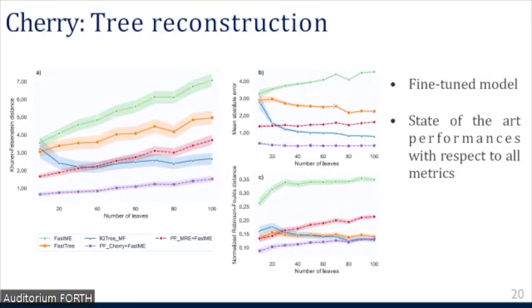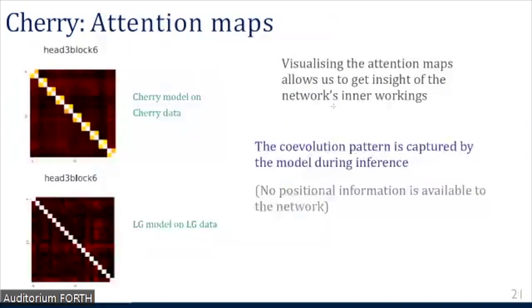So for instance, for 10 sequences, it's still the one predicting the best topology, and there is a much wider gap between it and FastME, both in terms of mean absolute error and Kuhner-Felsenstein distance, although both methods are under model misspecification, as FastME is using the LG model for the distance prediction, and this model has been trained on LG data.